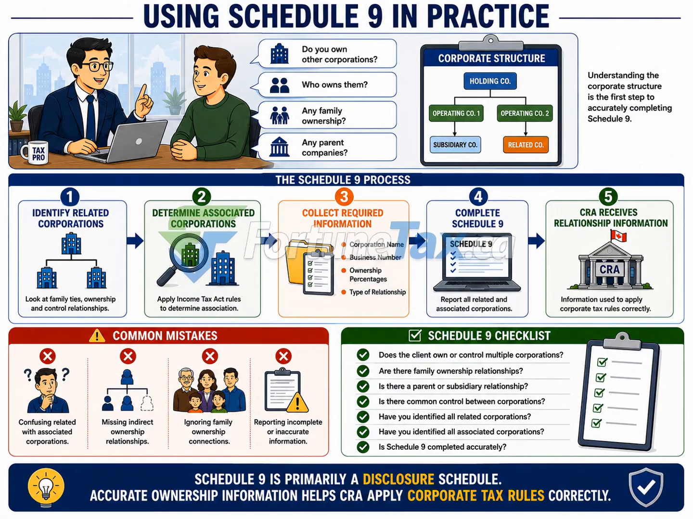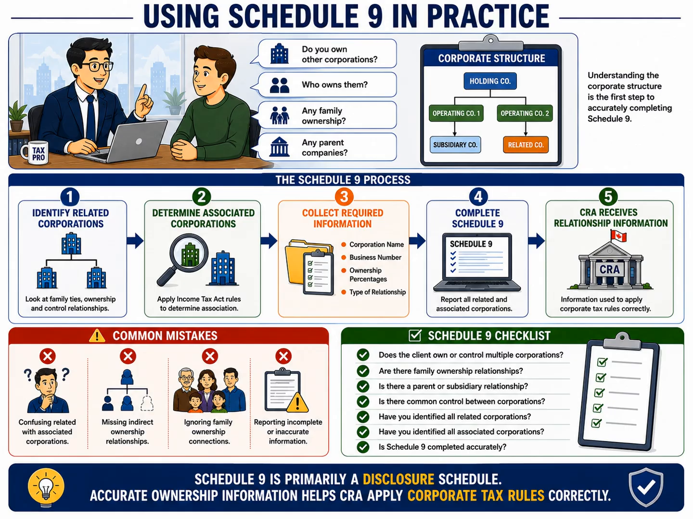In practice, completing Schedule 9 starts with understanding the corporation's ownership structure. Before you can determine whether corporations are related or associated, you first need a clear picture of who owns what. Begin by asking your client a few simple questions. Do they own any other corporations? Who owns those corporations? Is there any family ownership involved? Is there a parent company or any subsidiaries? The answers to these questions help you map the complete corporate structure.